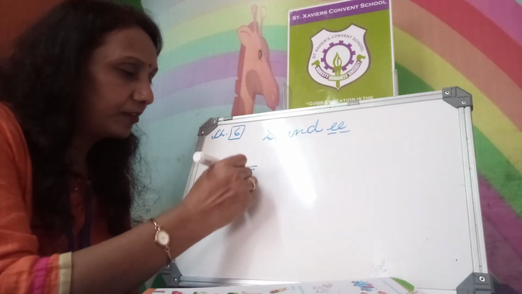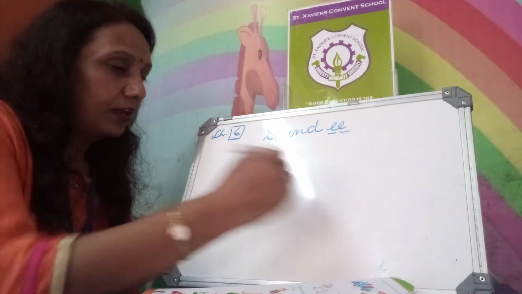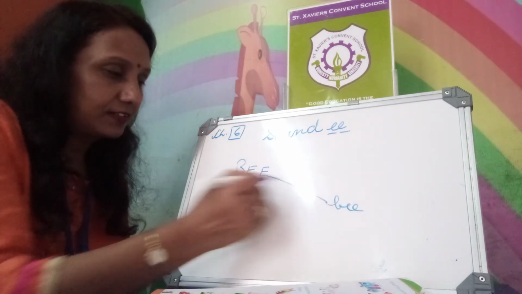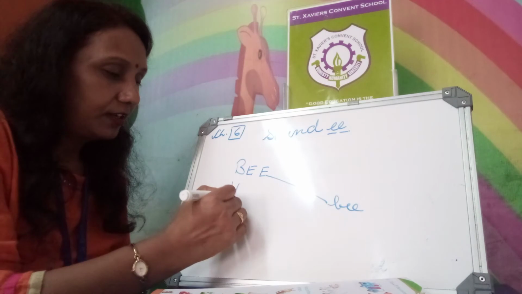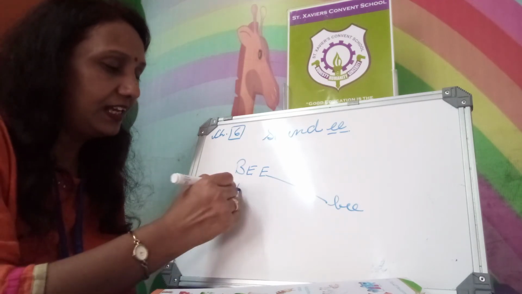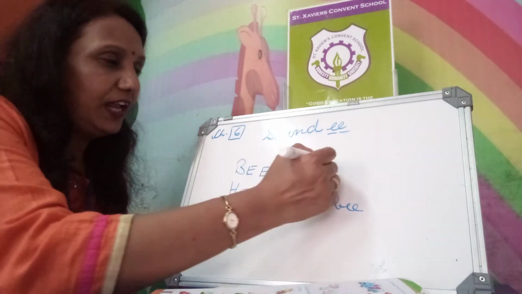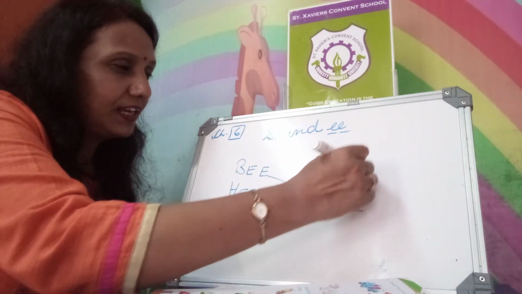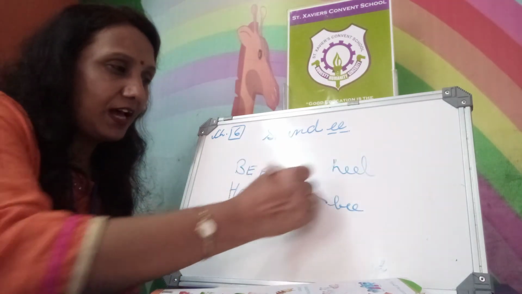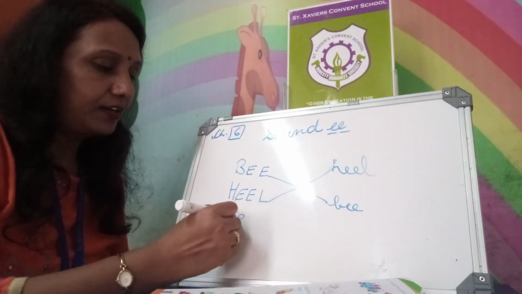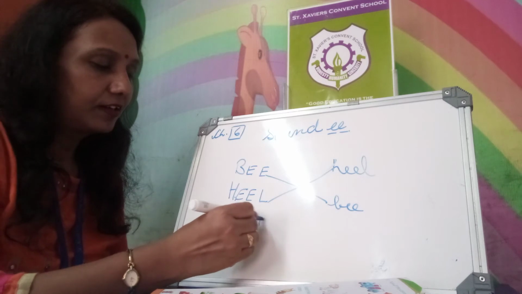B double E. B double E. Match with that. H double E L, heel. Heel of your leg. Here H double E L, heel. Just match. Okay. T R double E. Tree.